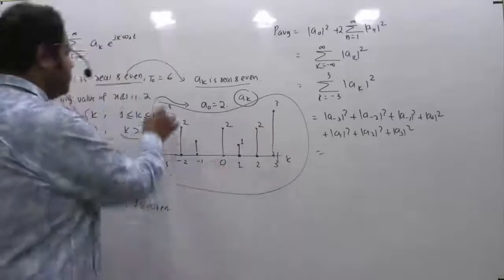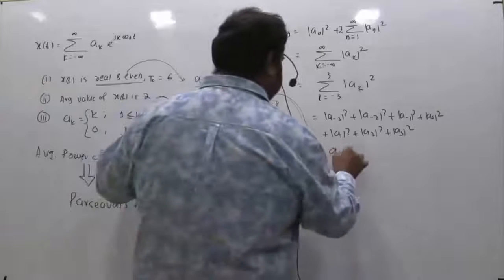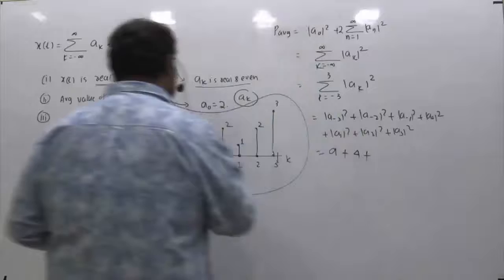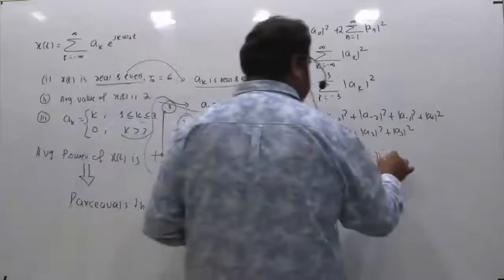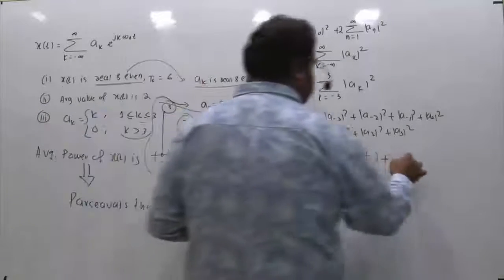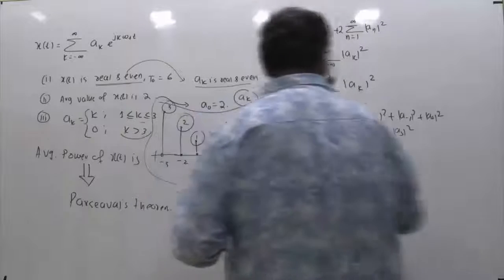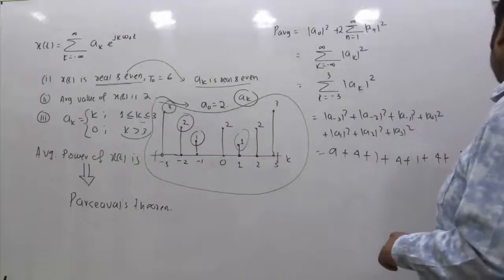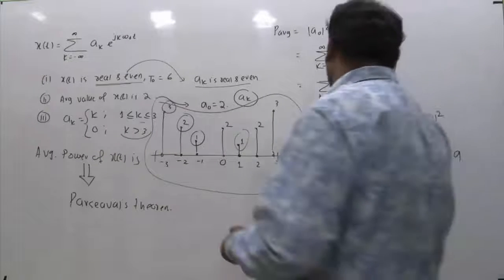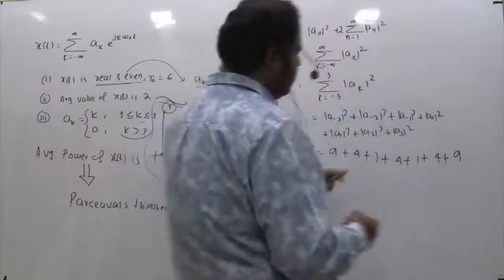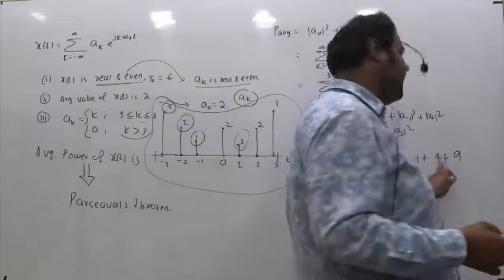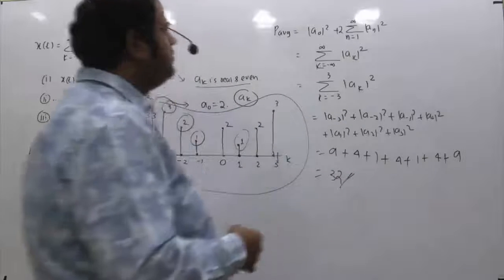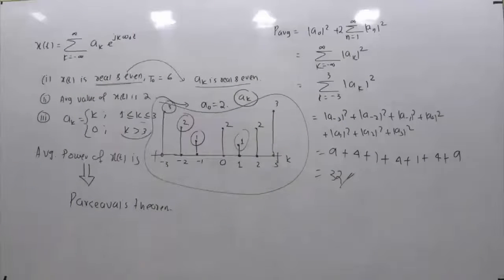So a of minus 3 is 3. So 3 square is 9. A of minus 2 is 2. 2 square is 4. A of minus 1 is 1. So 1 square is 1. A naught is 2. 2 square is 4. Then a1, 1 square is 1. Then a2, 2 square is 4. And a3, 3 square is 9. If you add all of them, 9 plus 4, 13, 14, 18, 19 and 23 plus 9, 32. So 32 is the right answer. Right? So the average power is 32.